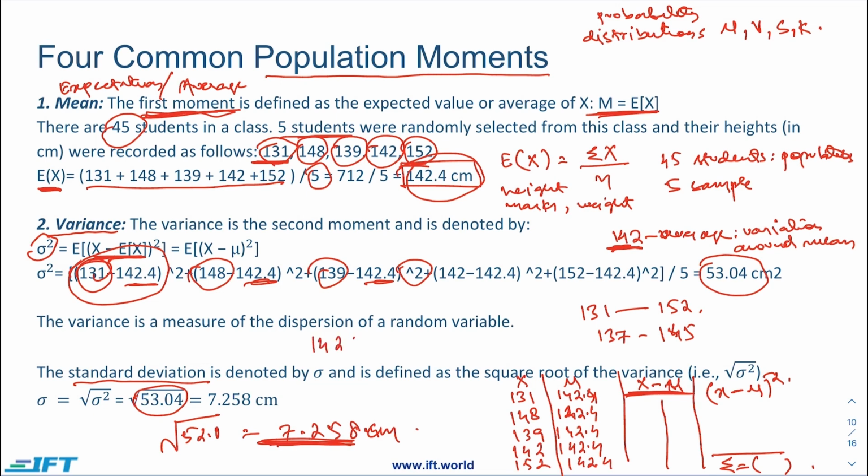So basically, based on this standard deviation, we can say that 142 plus minus 7.258 should be given as a range of our indicator. This is something that we will discuss later. If this is normally distributed, then we can assume that about 65% of the observations would be in this particular range, 142 plus minus 7.258. So this is how we calculate variance, and this is the usability of this particular moment.